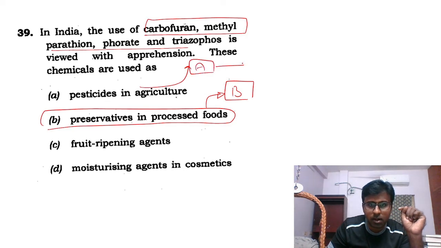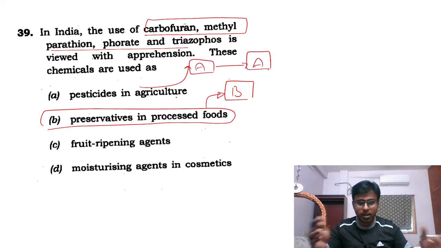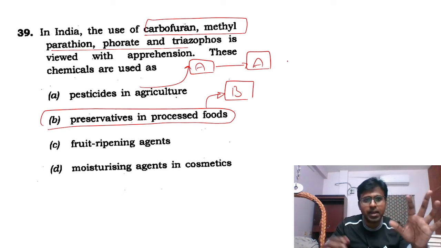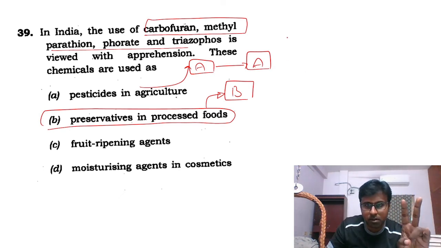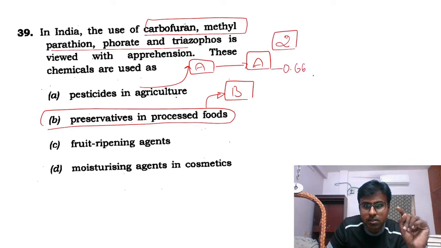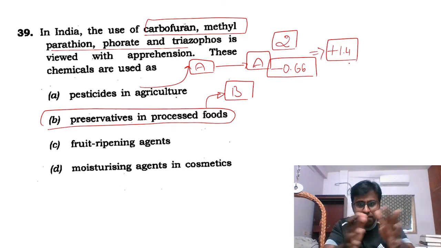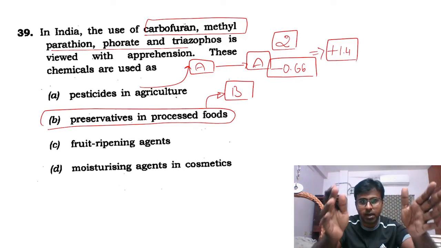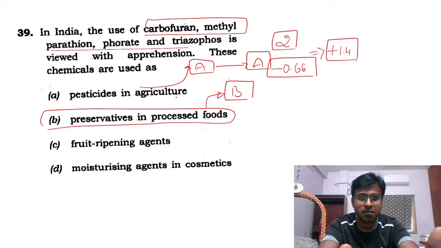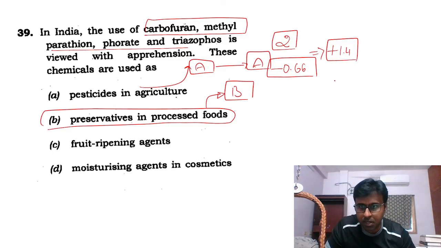See, one time it will work, one time it will not work, but let us assume two questions I have attempted, and that question I have got the mark. Okay, it is 2 marks. This question I have lost, so minus 0.66. Okay, it is actually plus 1.4. See, if I left these two questions, let us assume I have left the microbeads question and I have left this carbofuran question, it means I would get a net of 0 marks.